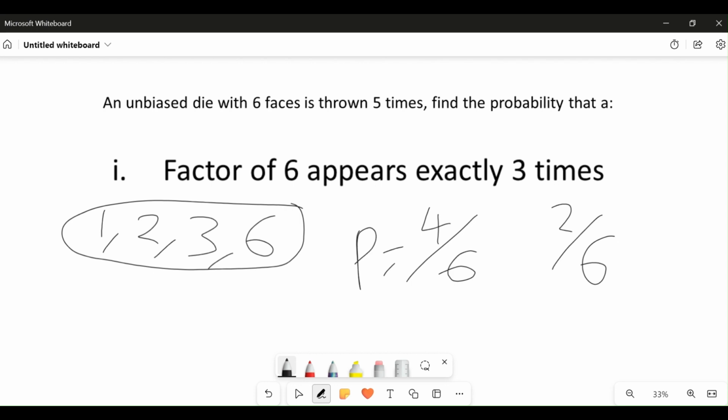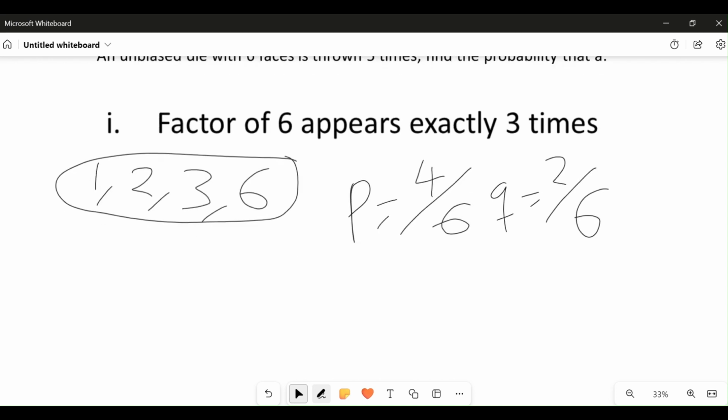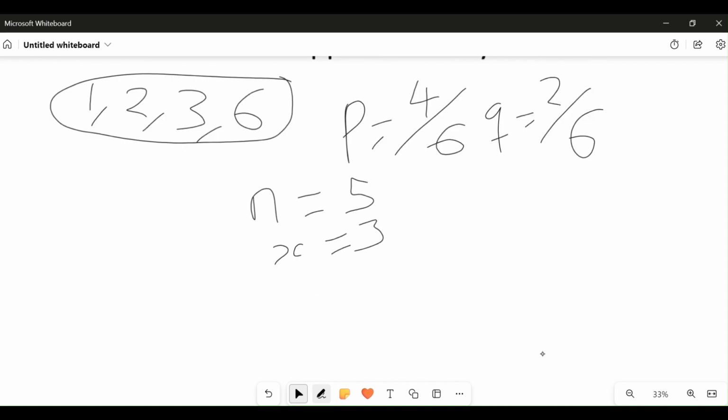4 over 6, while our q is 2 over 6. Now that we have found our probability, what is our n? The number of times this die is tossed is 5. And we have to find the factor of 6 appearing exactly 3 times, so our x is 3. So we've already formed every component of this binomial distribution.